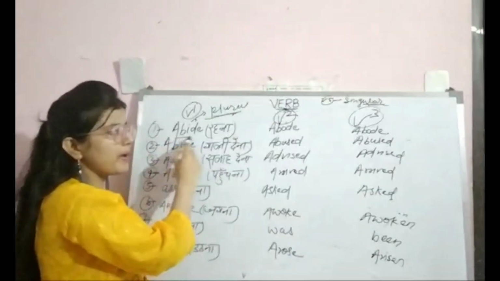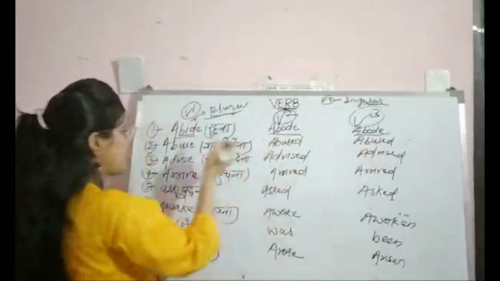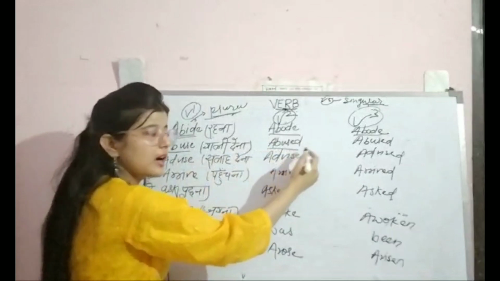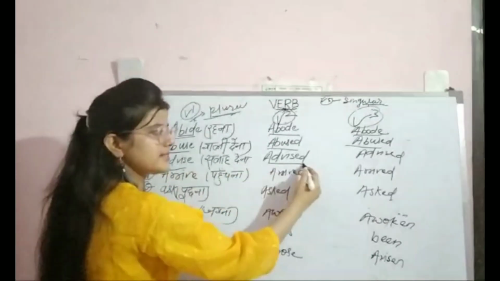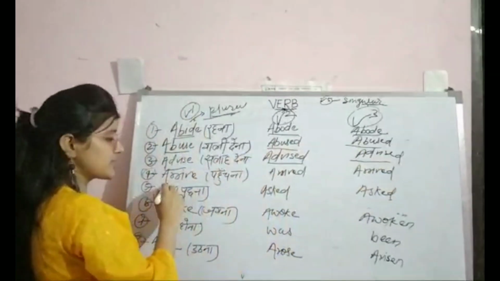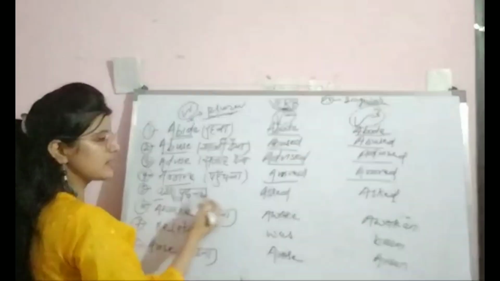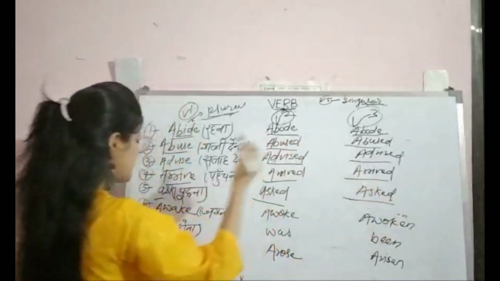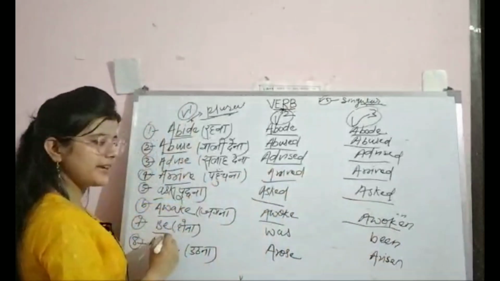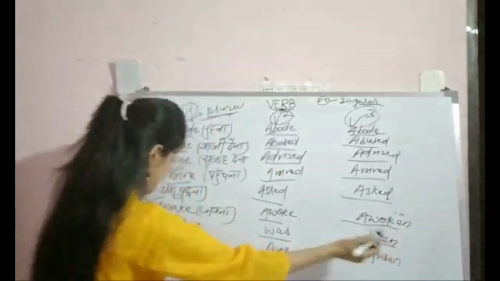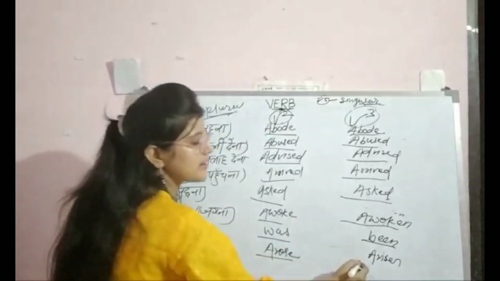Next, these are the forms of the verbs that I have given you. First is abide, abode, abode; abuse, abused, abused. Next one is advise, advised, advised. Next one is arrive, arrived, arrived. Ask, asked, asked. Awake, awoke, awoken. Be, was, been. And the last one is arise, arose, arisen.